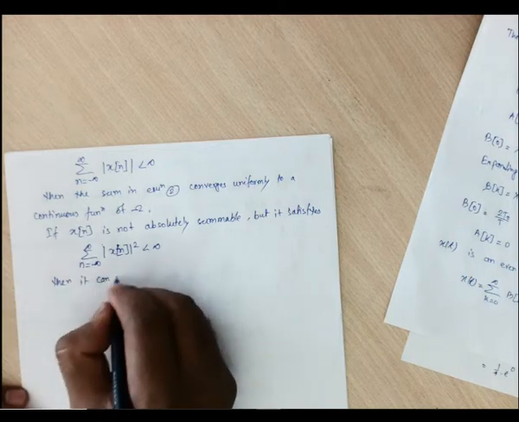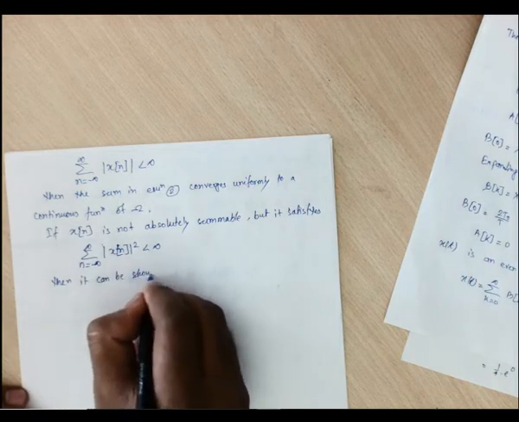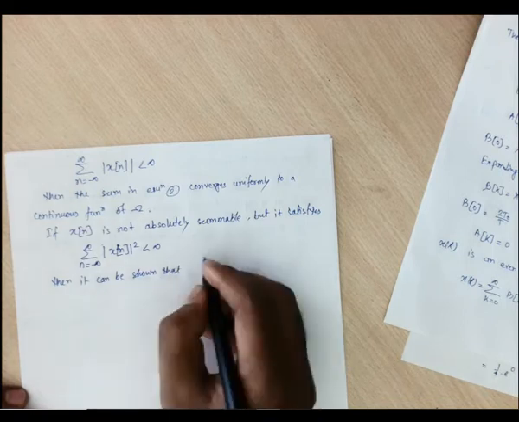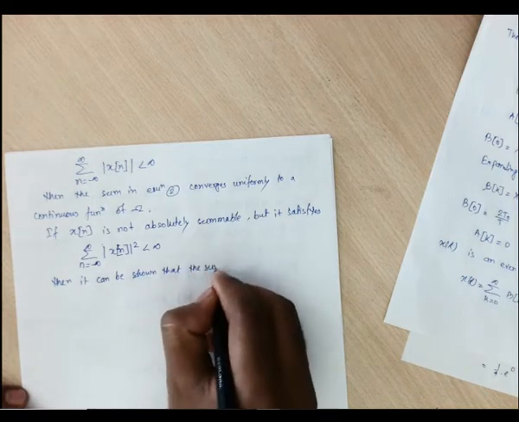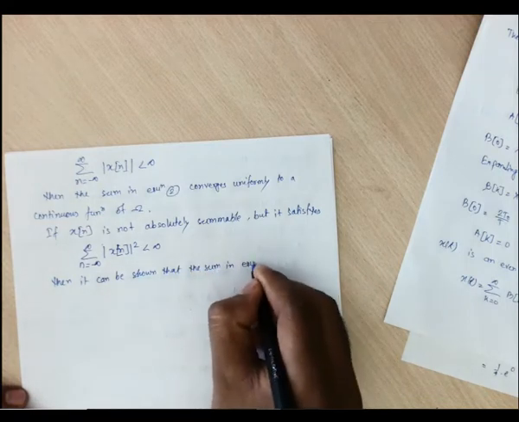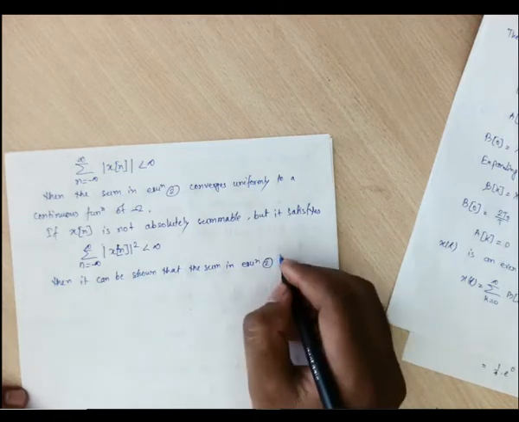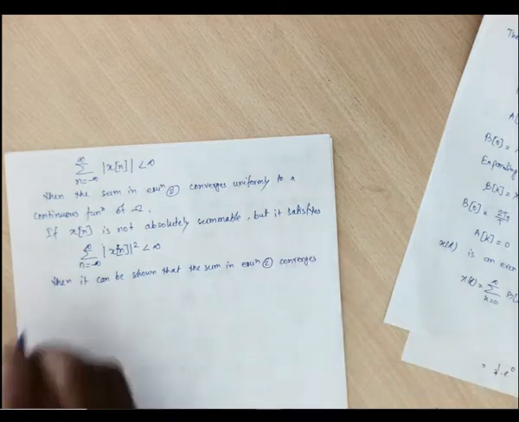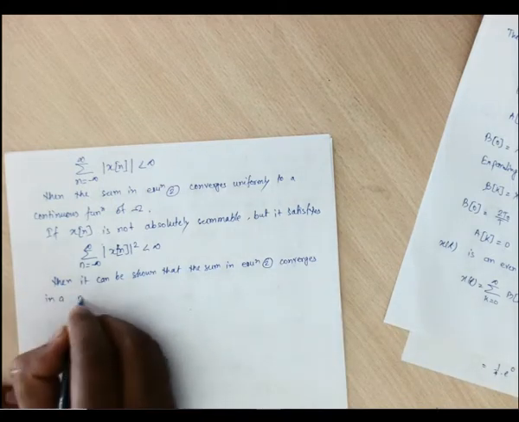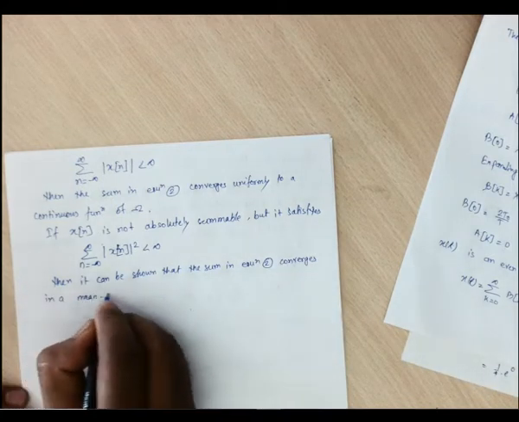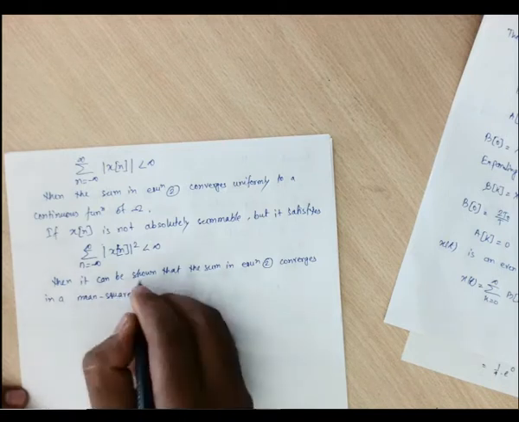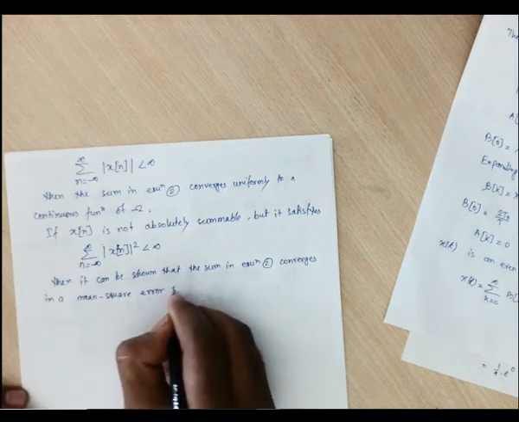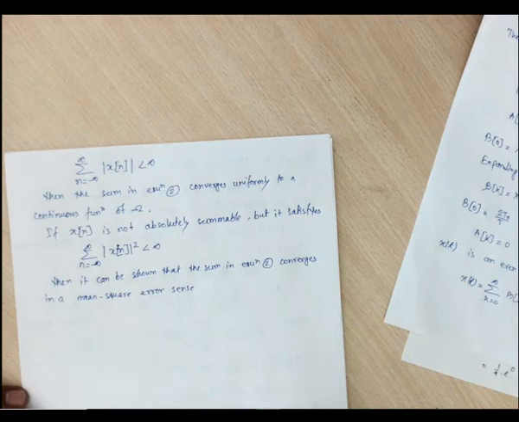Then it can be shown that the sum in equation 2 converges in a mean square error sense, but does not converge pointwise.